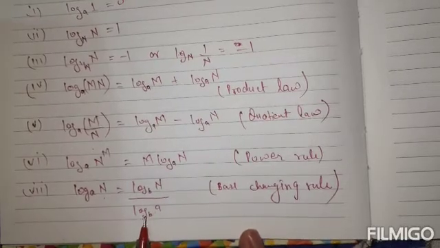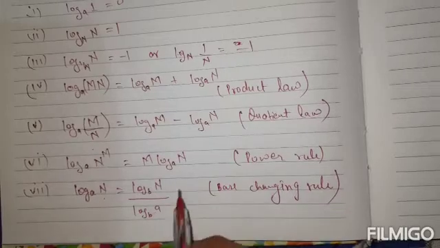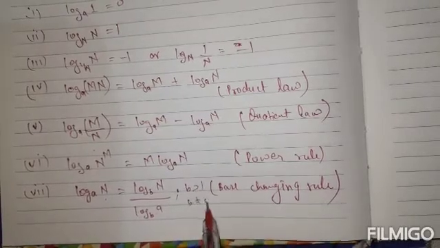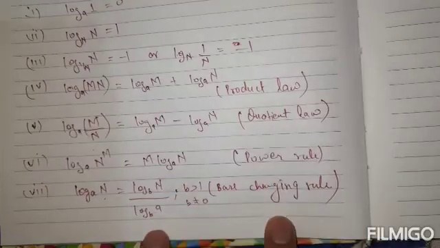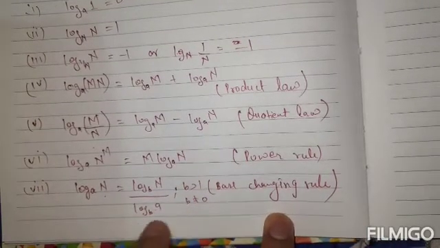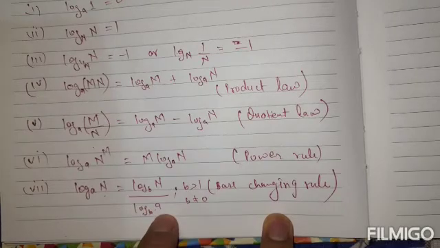Means we can introduce another base. Here it is noted that b is greater than 0, b is not equal to 1, it is clear. And this value is chosen so that the denominator does not become 0, meaning a should not be equal to 1.